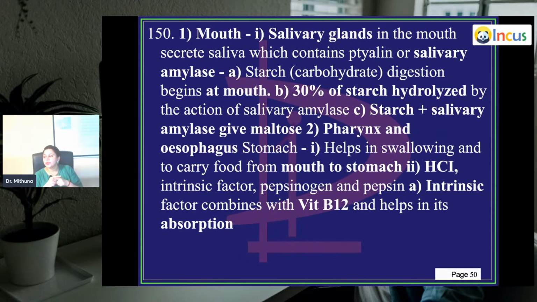So HCl, intrinsic factor, pepsinogen, pepsin, all these are being secreted into the stomach, which helps in the further digestion of the food. Intrinsic factor combines with vitamin B12 and helps in its absorption. This absorption doesn't occur at the stomach, it occurs at the ileum. Okay, here it is getting mixed up. Intrinsic factor and HCl, I've already told you.